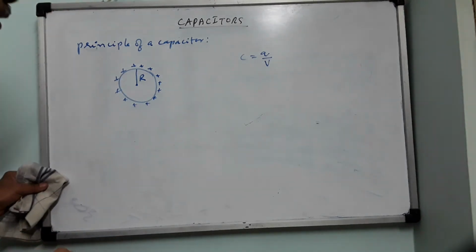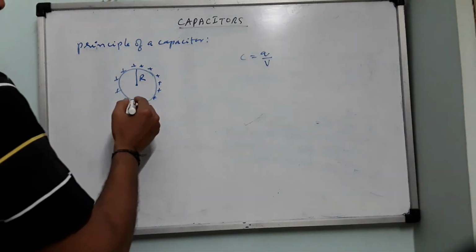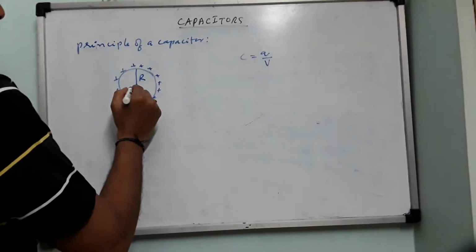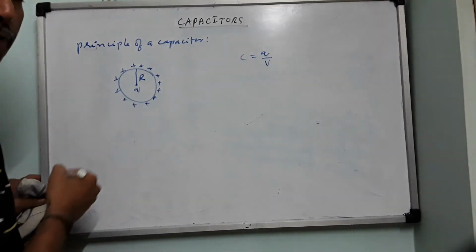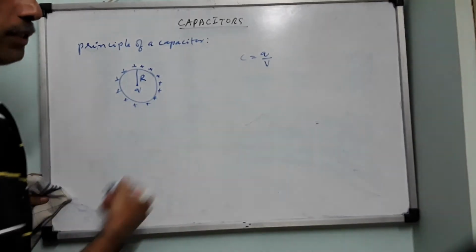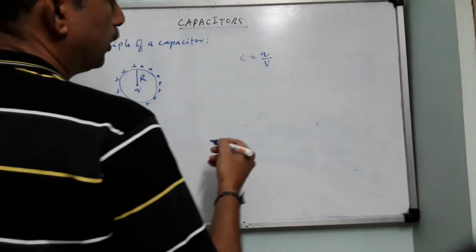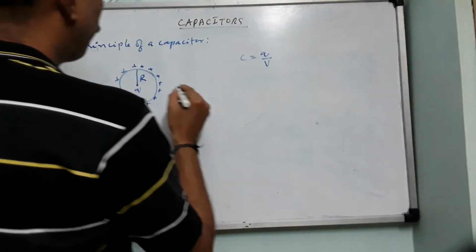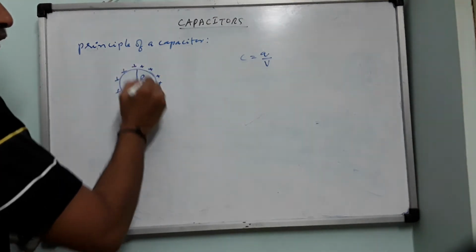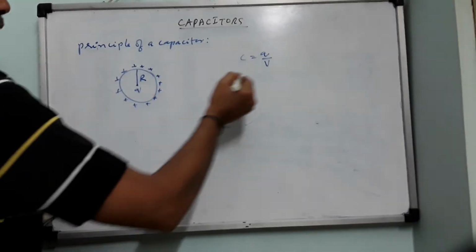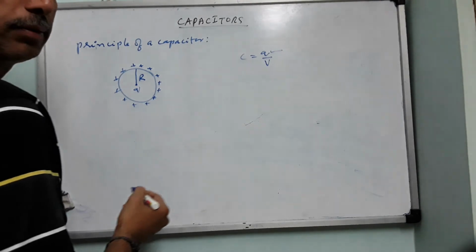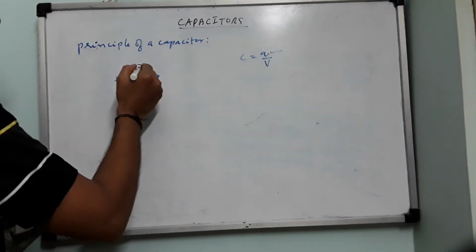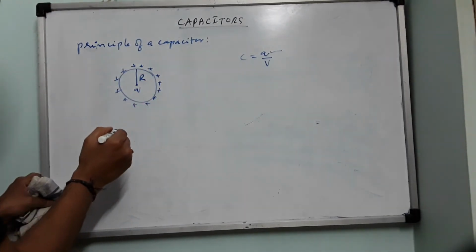Now, what is Q? The total amount of charge spread on the surface. What is V? V is the potential. Suppose if I increase the charge on its surface, what will happen? Q value will increase. There was a 10 microcoulomb charge on the surface.